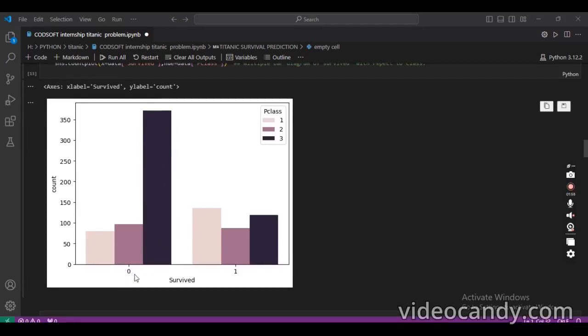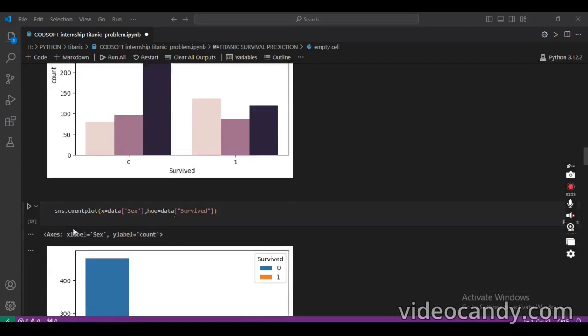On the other side, among the survived, the number of passengers in the first class is higher than in the third class.